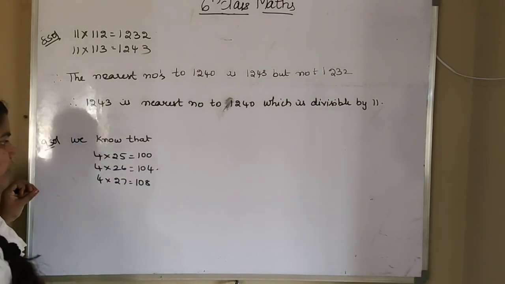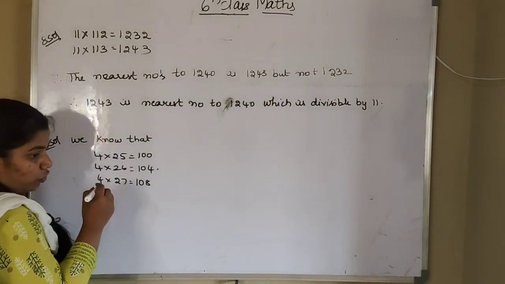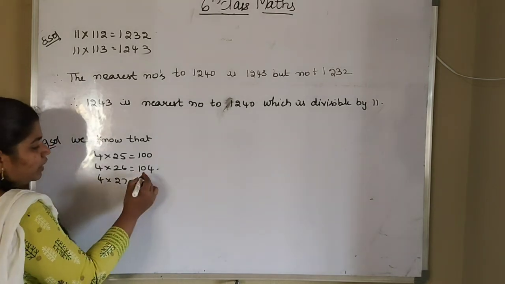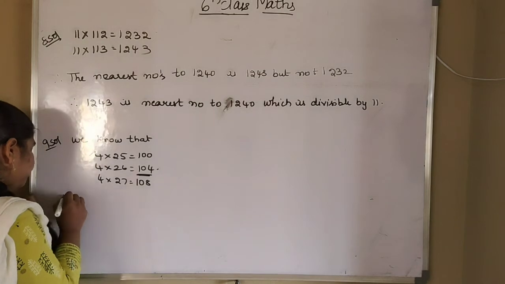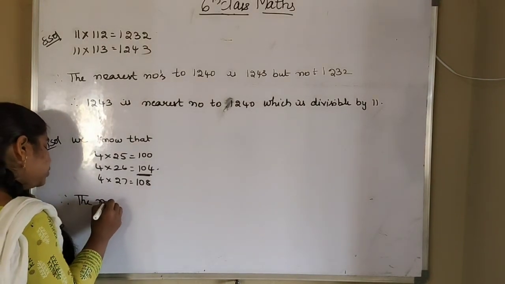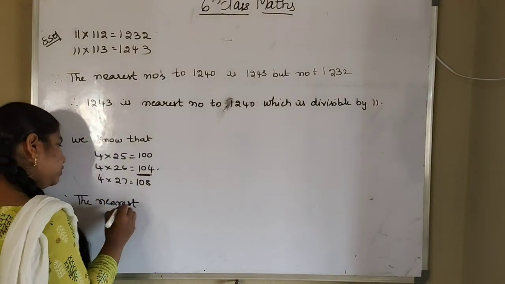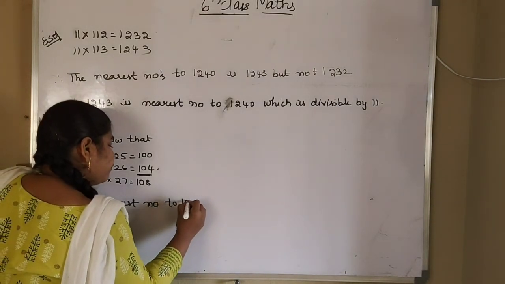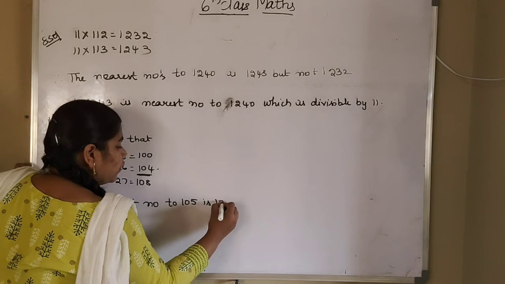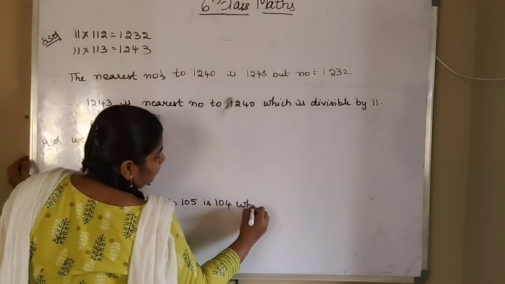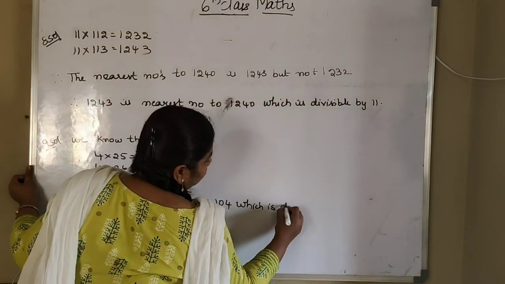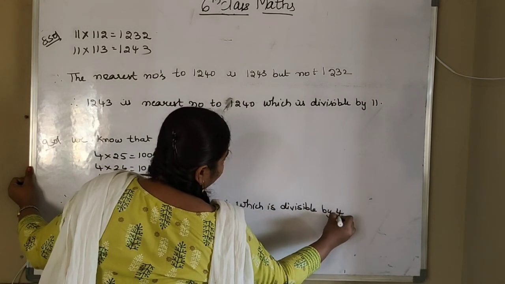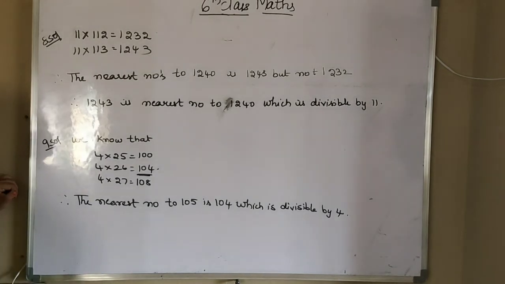So what is the nearest value for 105? That will be 104. So the nearest number to 105 is 104, which is divisible by 4. So this is our 9th solution.